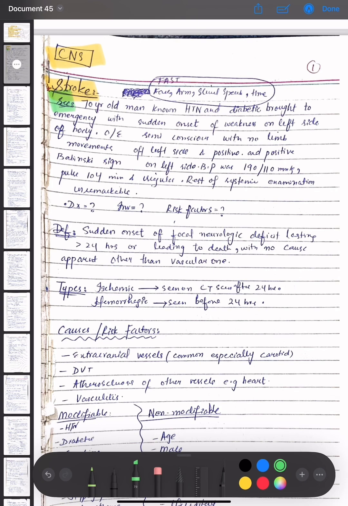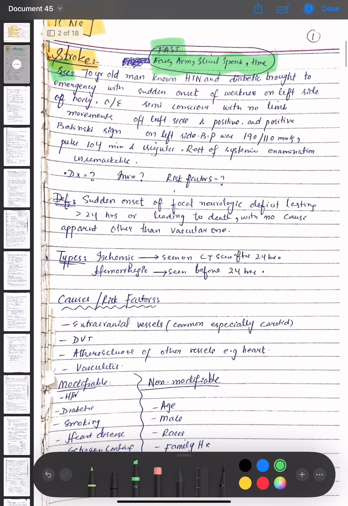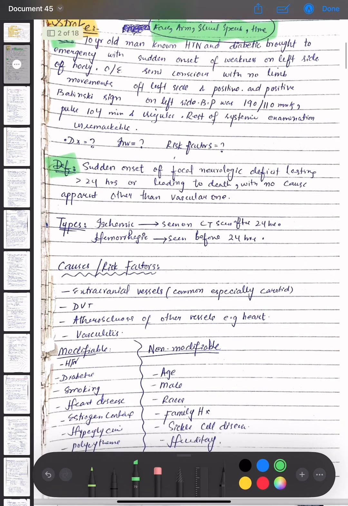Okay, to identify a stroke, we must know these points: there will be face symptoms, arm shift symptoms, and slurred speech will be present, and we should know the time of the stroke, whether it is 30 minutes or 1 hour, etc. So the definition of stroke is a sudden onset of focal neurological deficit lasting greater than 24 hours or leading to death, with no cause apparent other than vascular one.